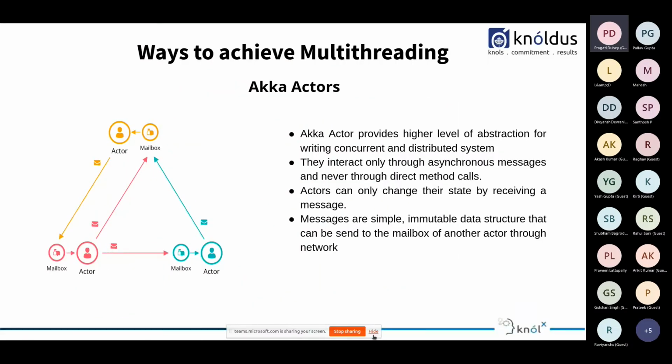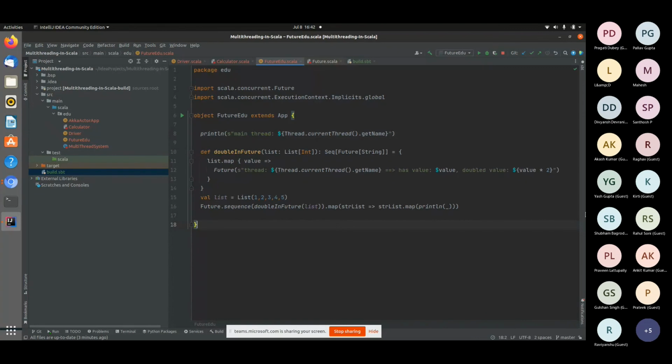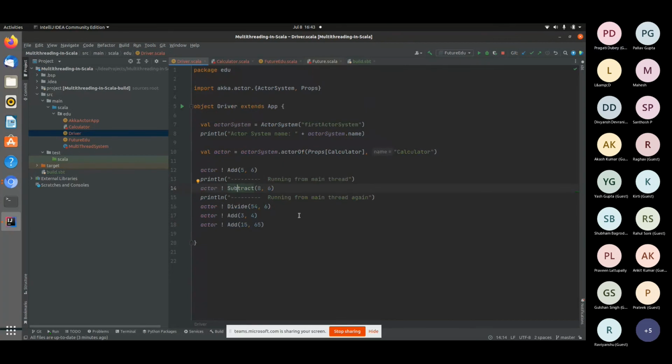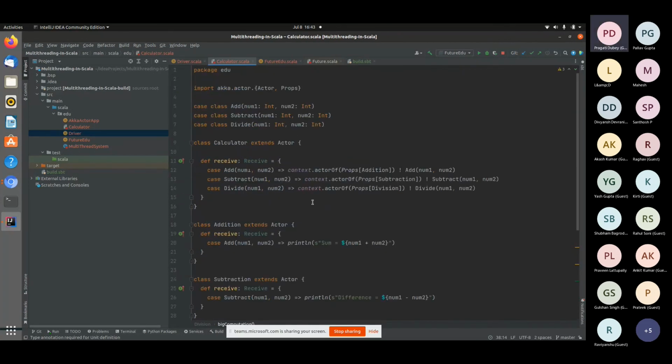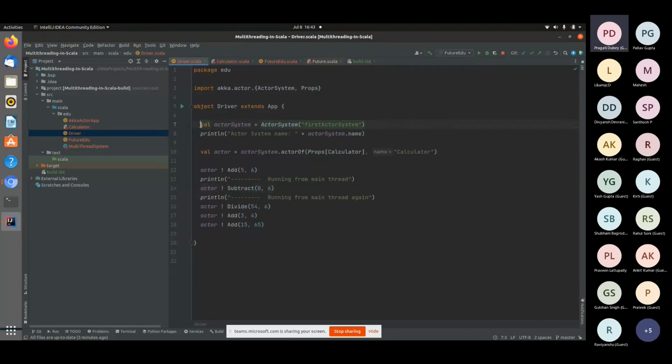So moving on with the Akka actors, I'll show you how we can do multi-threading with the help of Akka actors. So here you can see, firstly let me show you, we have used this dependency for using the Akka actors, and we have not put the test dependency here as we have not written any test cases for this program. Firstly, we need to create an actor system, which we have created with the name first actor system, and we can also print the name of the actor system. I'll show you that when I run the program.